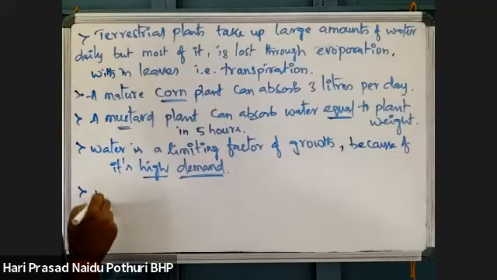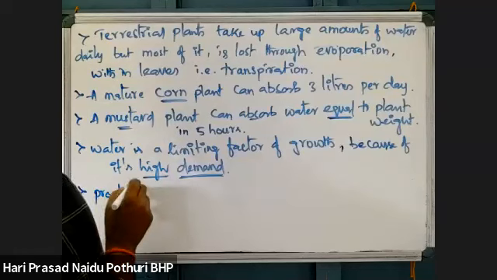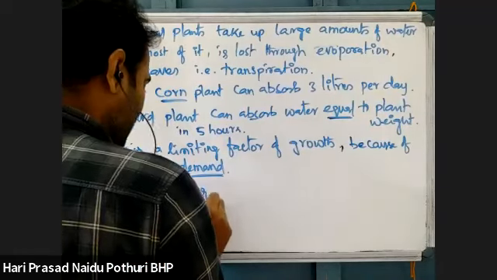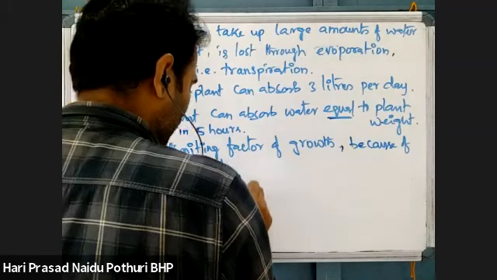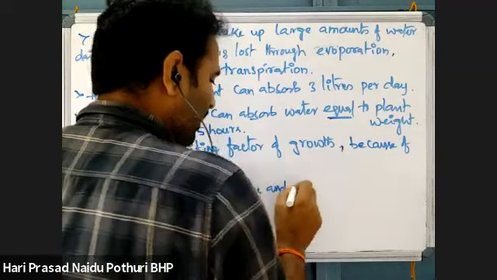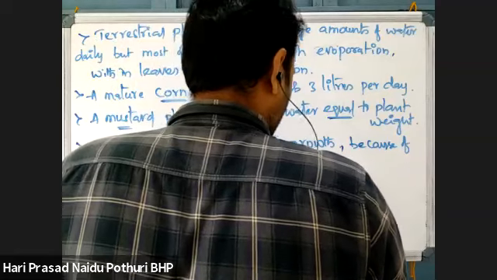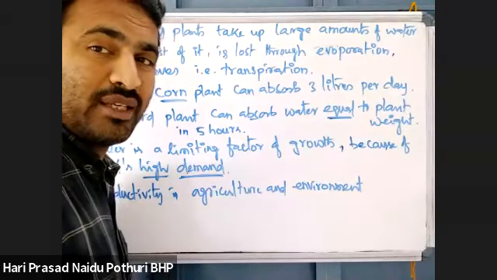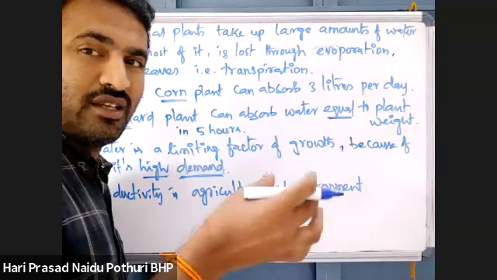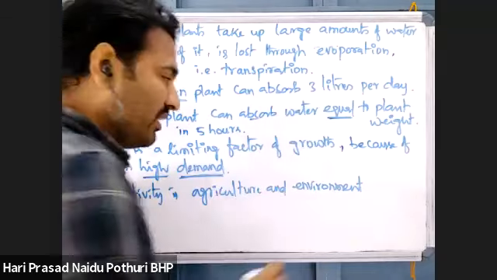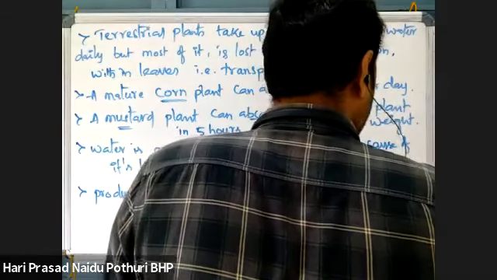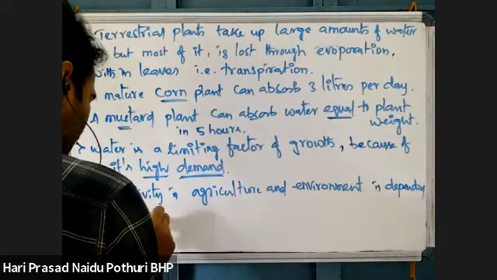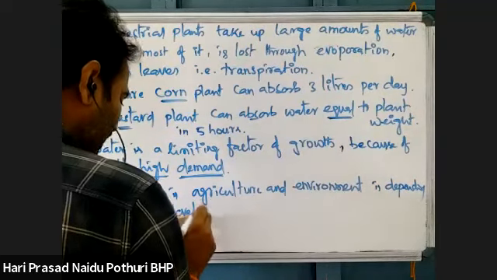So write that point: productivity in agriculture and environment. In the environment also, plants grow and produce food that is taken by wild animals or birds, everything depending on water levels.